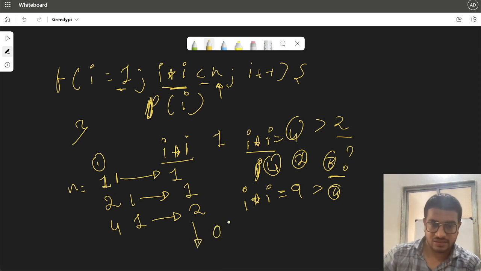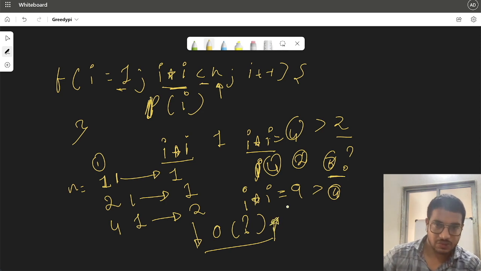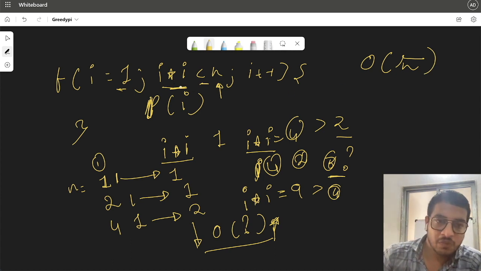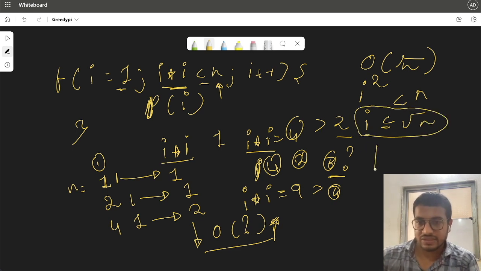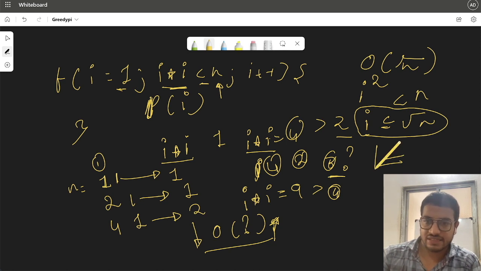What would be the time complexity? Okay. Pause the video and try to guess it. Okay. So 3, 2, 1, go. The time complexity of this would be O of root n. If we write the equation like this, and take the square root on both sides, then i is simply going till root n. So the graph would be something like this. If this is the graph of n, the root n graph would be something like this.